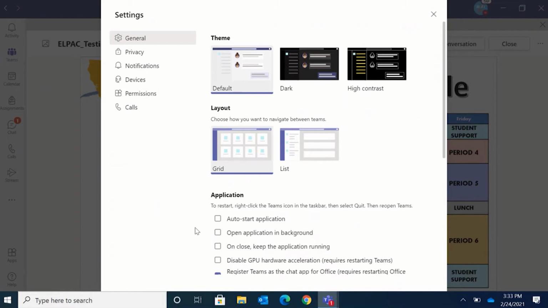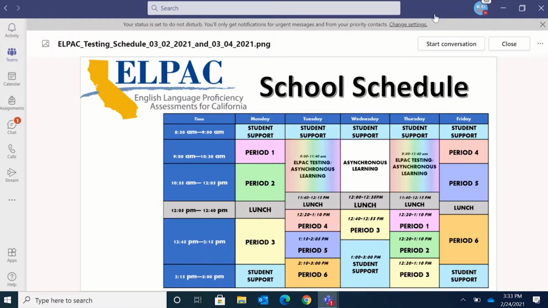Because whenever we turn our laptops on, this might automatically launch Teams. So we want to make sure that doesn't happen so that we can actually take the test. If there's an application running in the background, you will not be able to take that test. That application will not work properly. So turn those top 3 off. Just worry about those top 3 there, and then go ahead and close that window.